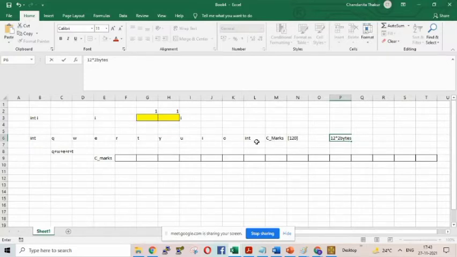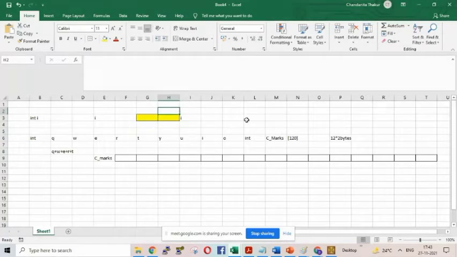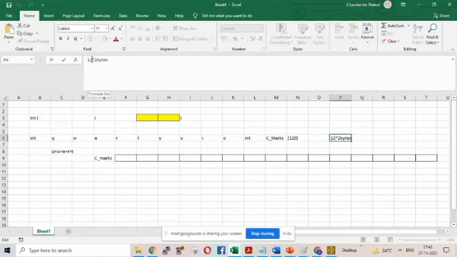So here what we are discussing is that integer is a data type which has a structure that allows us to allocate 2 bytes of memory. So when I write int cmarks, only cmarks, it will allocate 2 bytes. But if I write in square brackets 120, it will allocate 120 into 2 bytes of memory space.